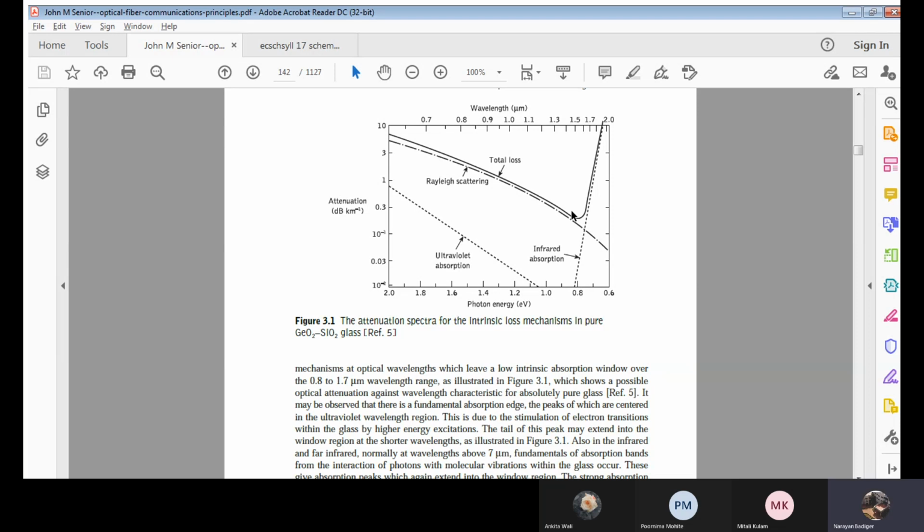Now, in between 1.7 and 2, again the attenuation starts to increase. Kindly tell me what should be the wavelength of a light wave to have minimum attenuation.